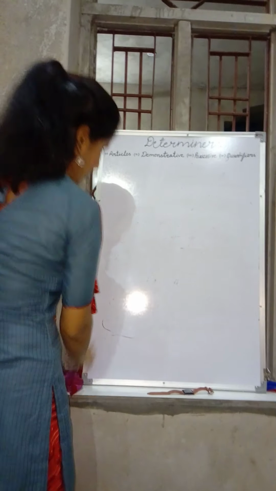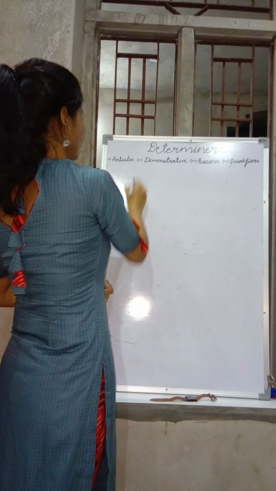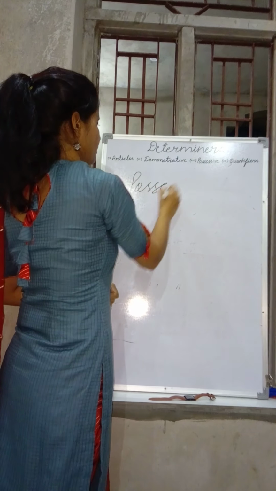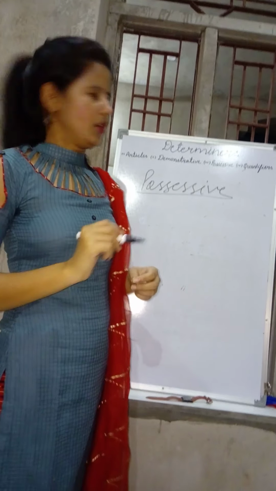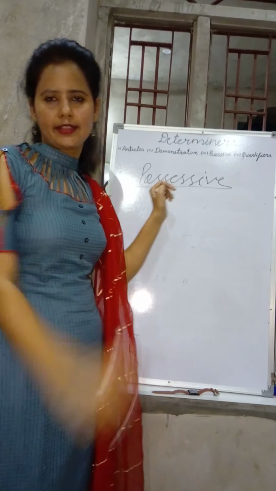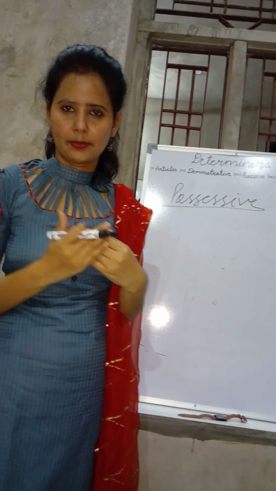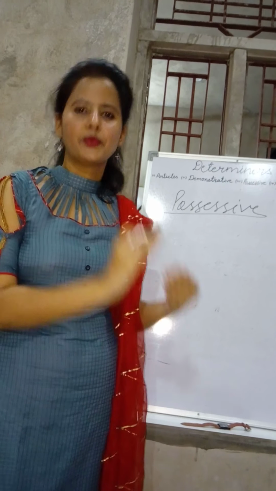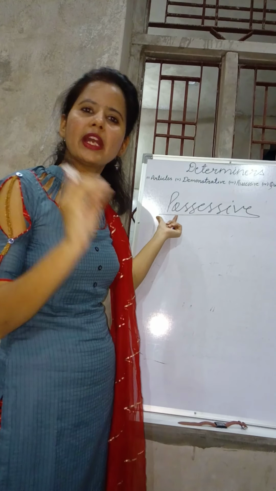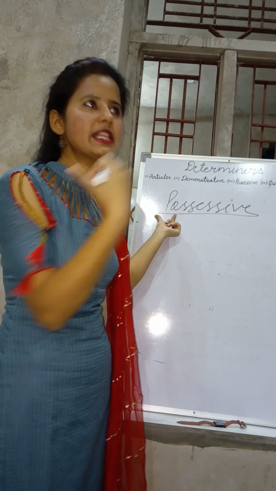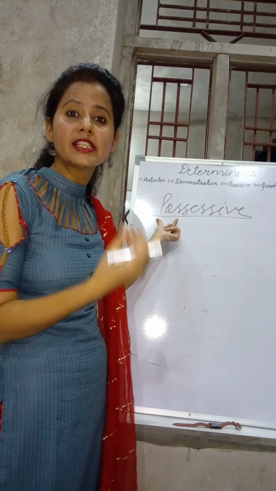Possessive. The next one is possessive. It is also very important. Okay, so what are the possessive words? The words which are used to show possession or ownership are called possessive words. Possessive वो वर्ड्स होते हैं जिसमें आपको ये बताया जाता है कि वो चीज किससे बिलोंग करती है या वो चीज किसकी है. These are called possessive words.